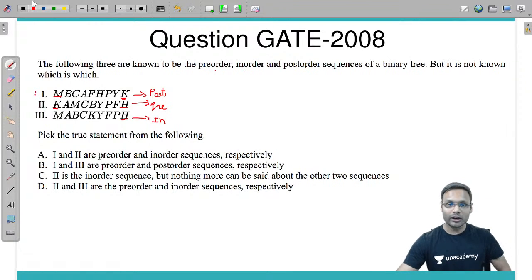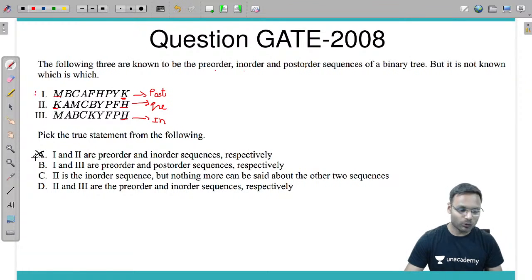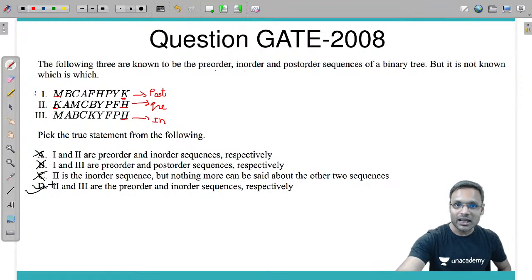Now that we have identified these, let's pick the correct statement. Option A: first and third are pre-order, post-order. The first one is not pre-order, so that is wrong. The second one is not in-order, of course. Option D: second and third are pre and in-order. Yes, D is the correct one. Somebody has given the answer also. Aditya, really good. Amazing.